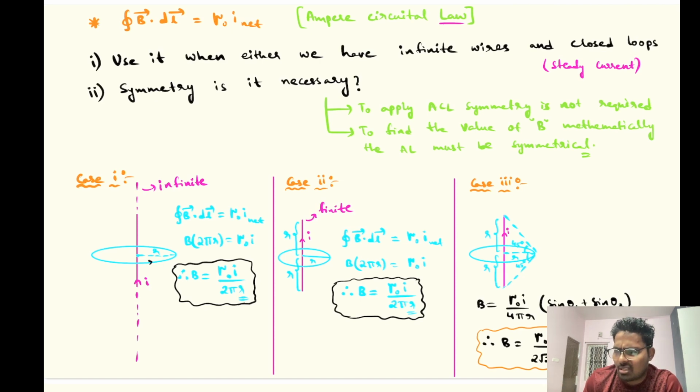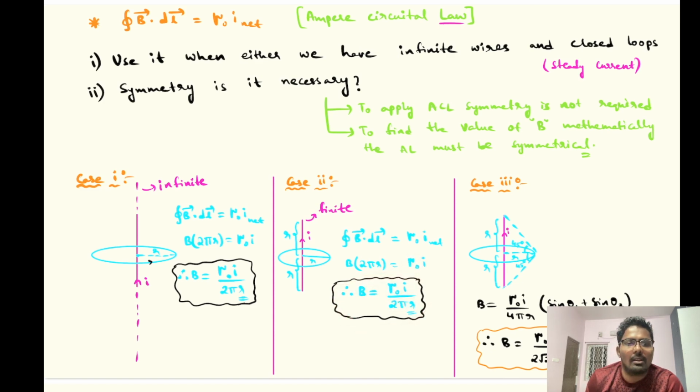So again I did the same process, closed integral B bar dot dl bar. Again B bar will be circular, and the angle between B bar and dl bar will be 0, so you'll get B dl. Again, as it is symmetrical, B is the same everywhere, so I can take B outside, and B integral dl is nothing but the length of the total loop, which is 2 pi r. So B into 2 pi r equals mu naught into I net inside. What is the current inside? The current inside is I itself. So mu naught into I. So I got B equal to mu naught I by 2 pi r.